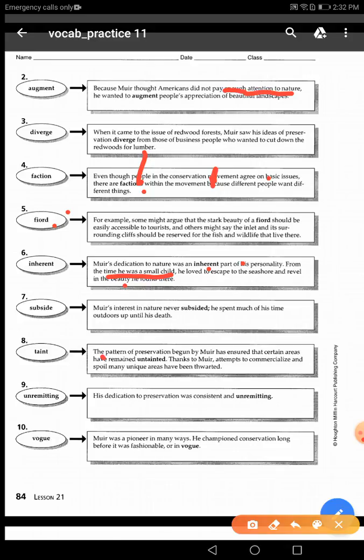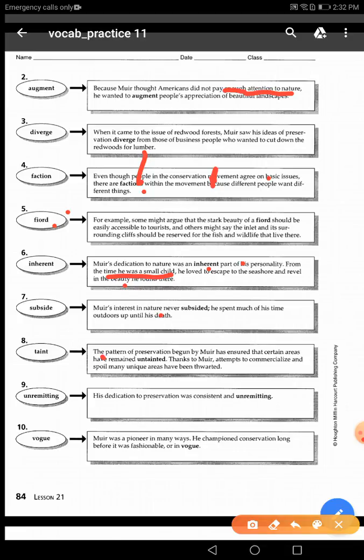Move to the next page, please. The word inherent is number, yes, try to find the answer. It's number 16, the word inherent. It's number 16 and its letter is C. Now the next word, listen please.